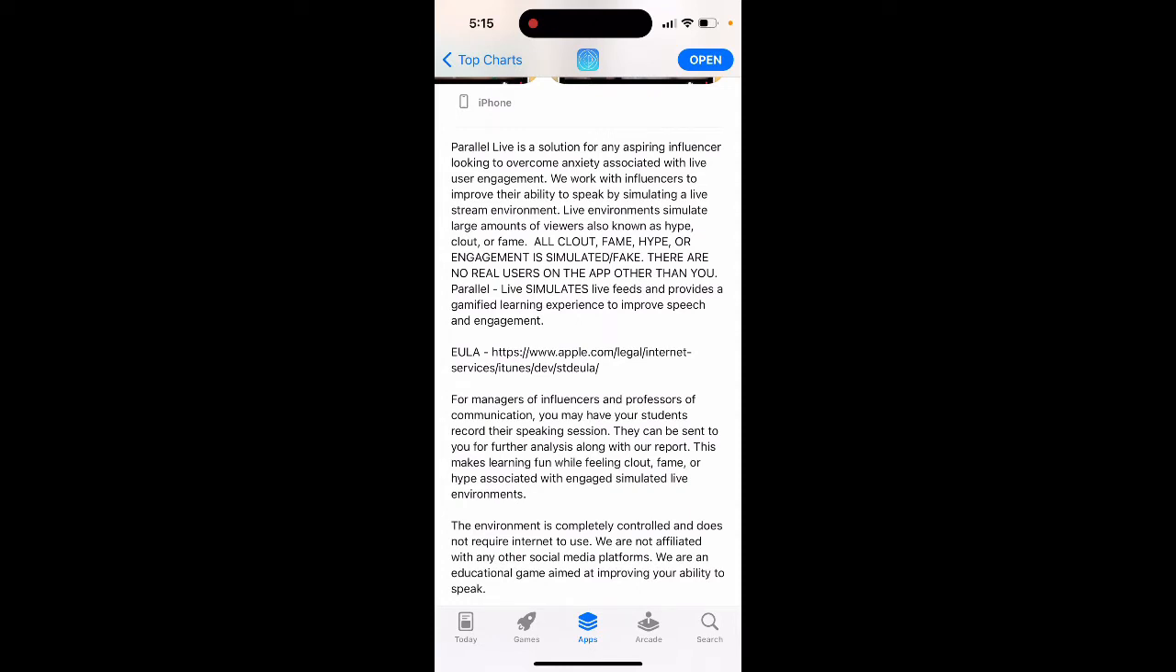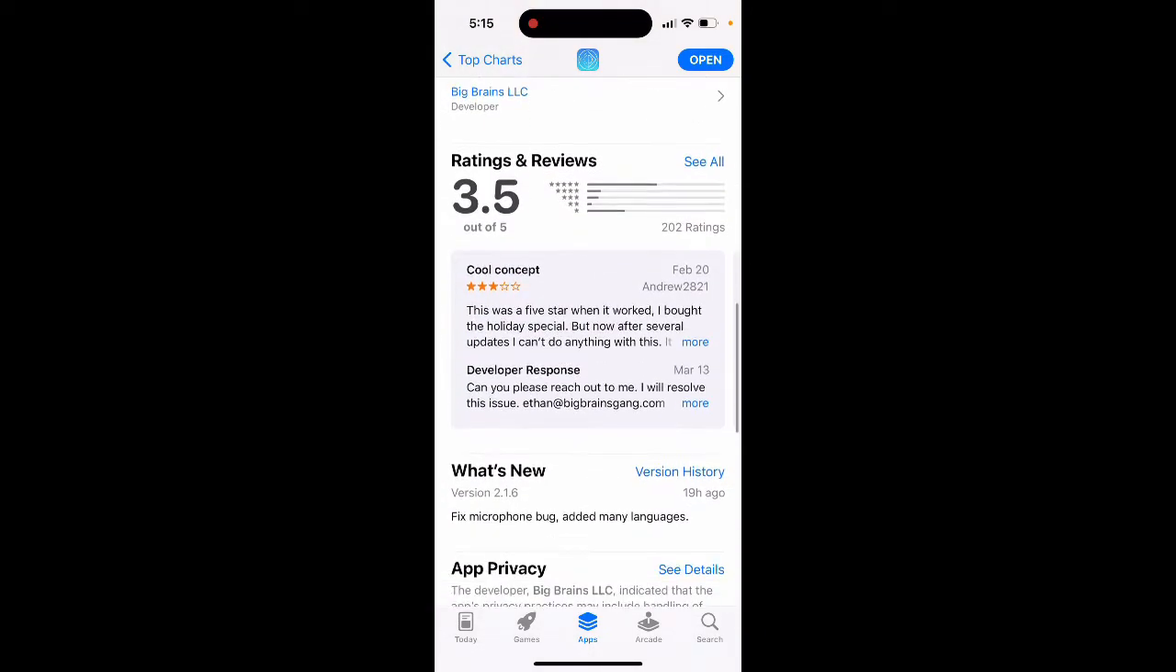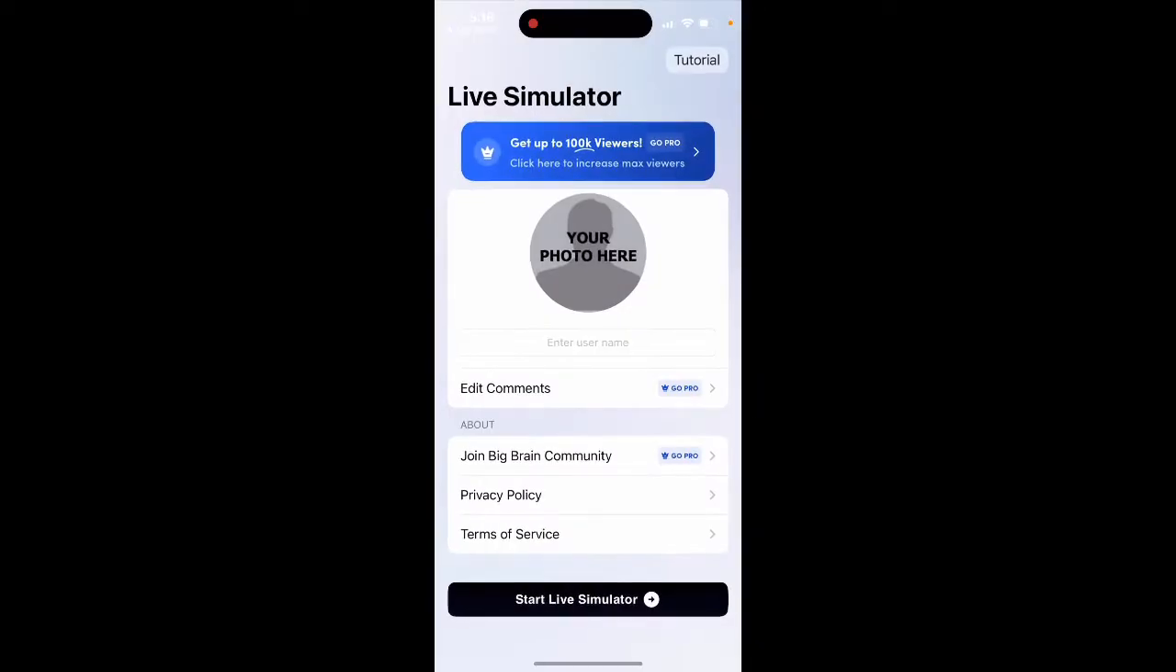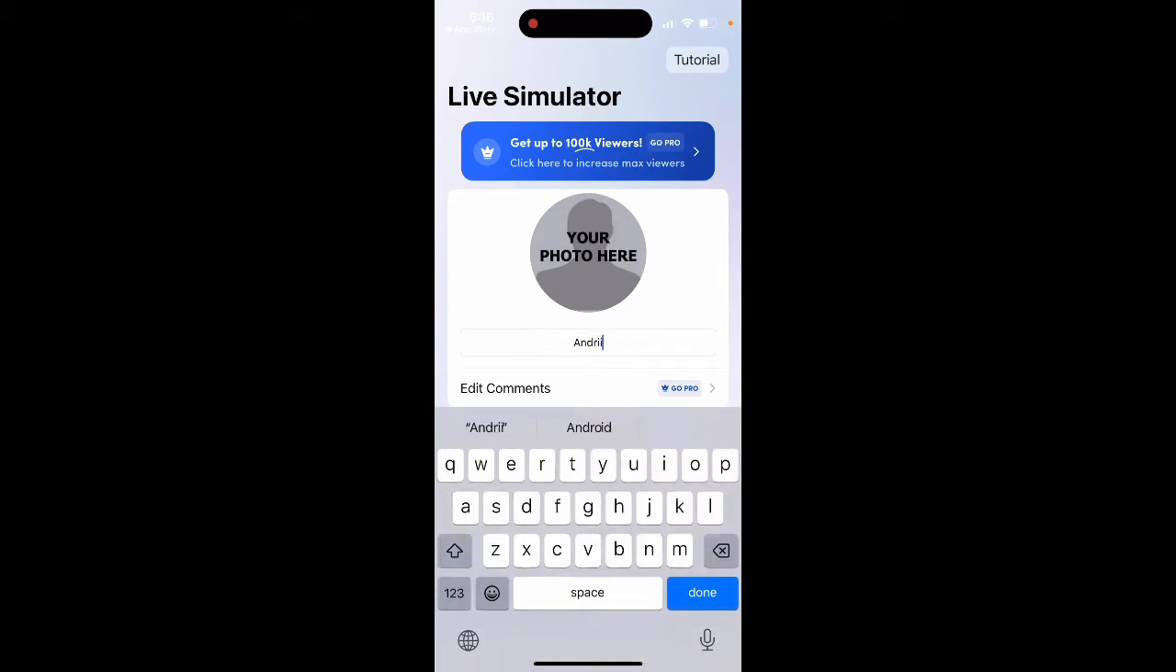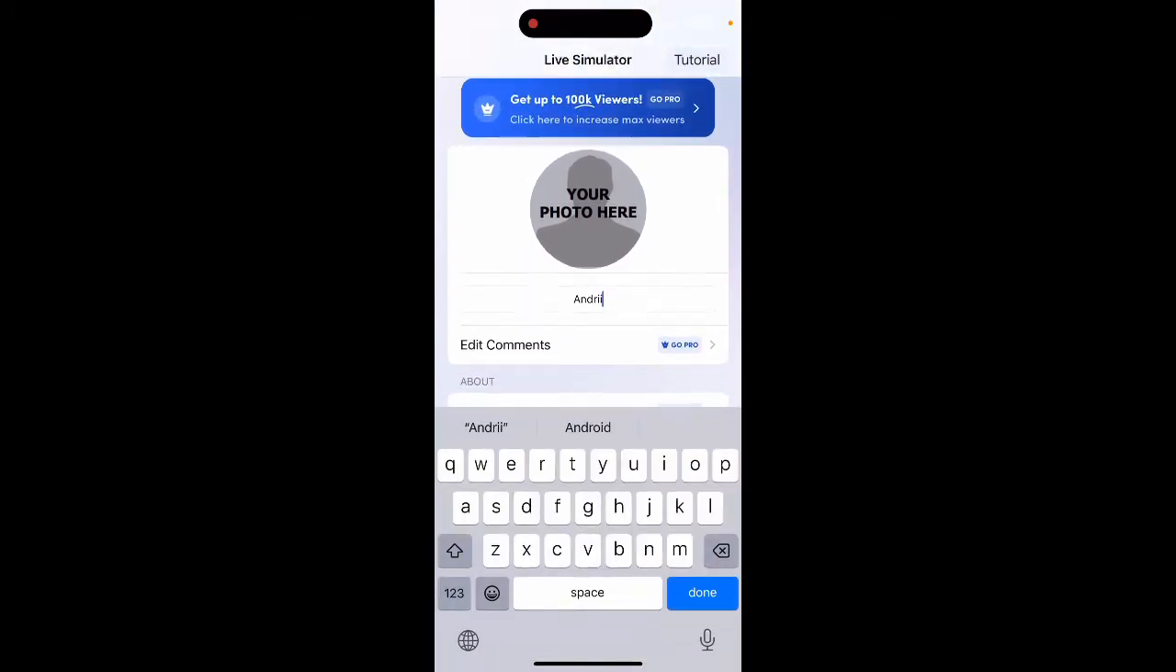It will of course create a fake number, fake likes, and then you will simulate a live stream environment where you have thousands and thousands of viewers and listeners. So this is a live simulator. Get to 100k viewers if you want even more exposure, but that's what it is.